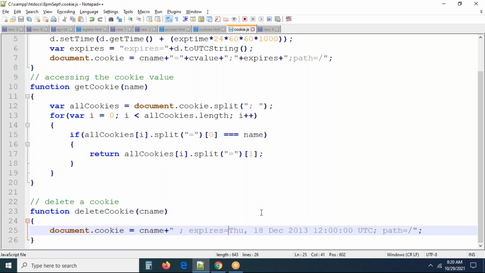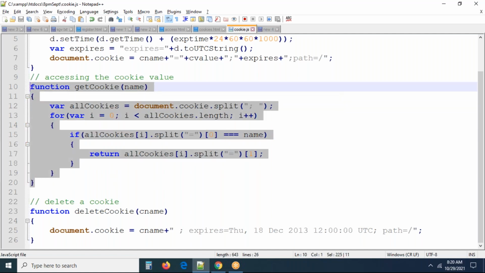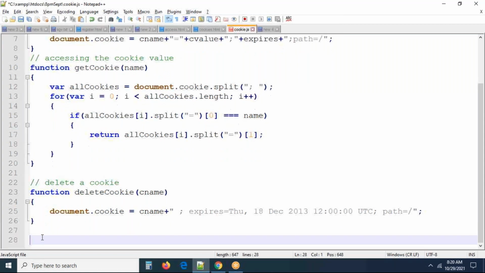We can do one more thing: check whether a cookie is available in the browser window or not. You are looking for a cookie, right? Whether that cookie is available in the browser or not, we can check that also. Same logic, whatever you are accessing with get cookie, same loop. Whatever cookie you are looking for, let me do check cookie, has cookie, whatever it may be.